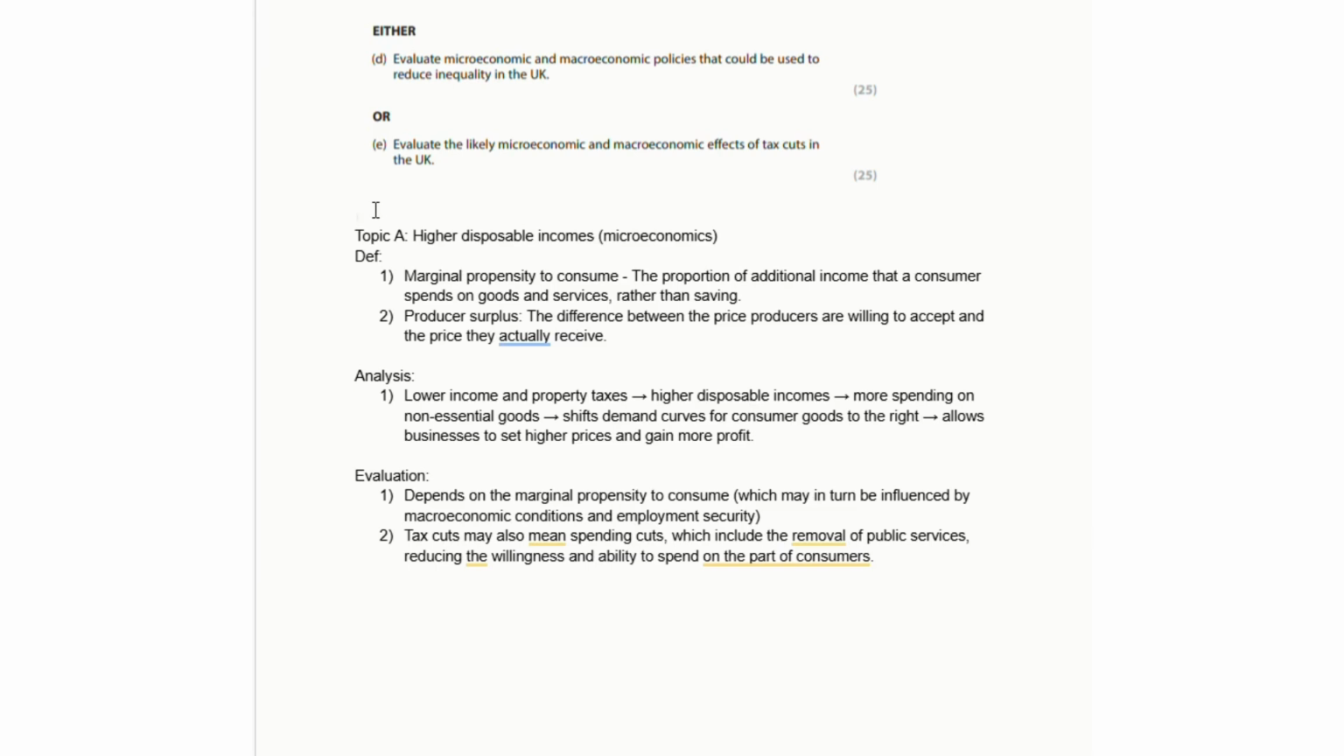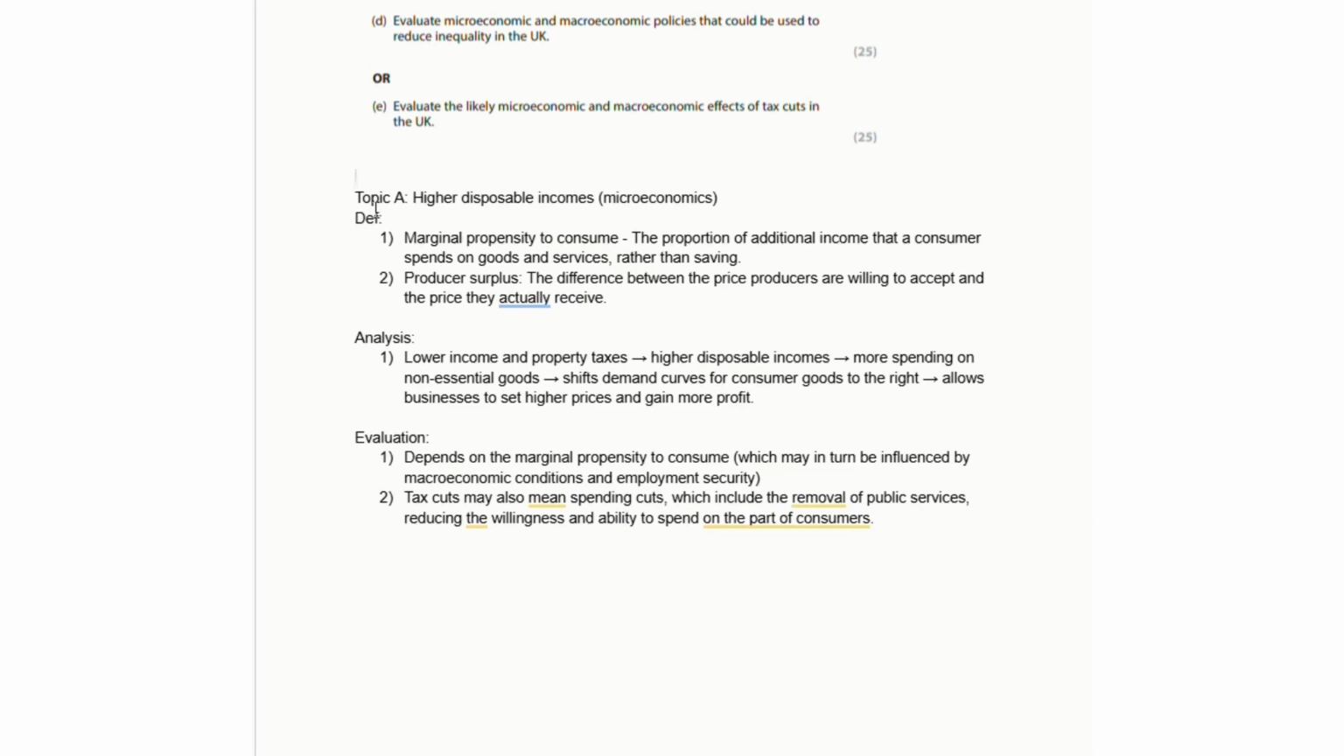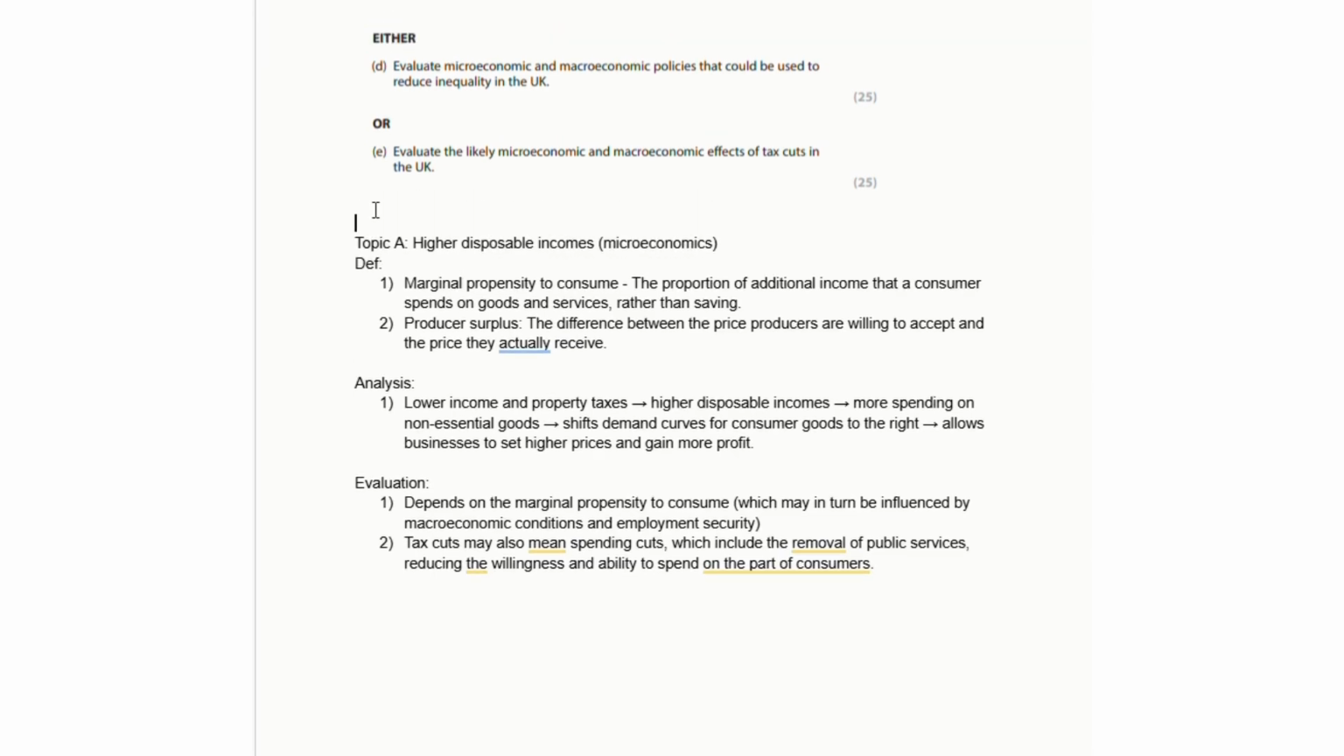Hello everyone, this is just a quick walkthrough of a past paper question from paper 3 at Edexcel. We're going with the June 2023 paper, and the question is: evaluate the likely microeconomic and macroeconomic effects of tax cuts in the UK. So like always with these, I'm going to go with two major topics to answer the question. One of them is going to be microeconomics, one of them is going to be macroeconomics.